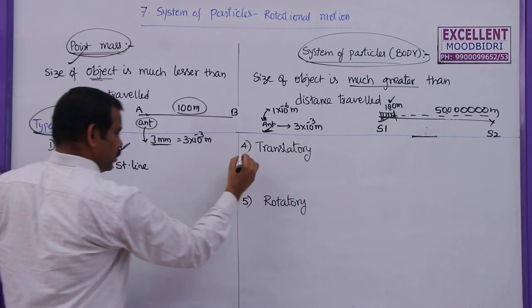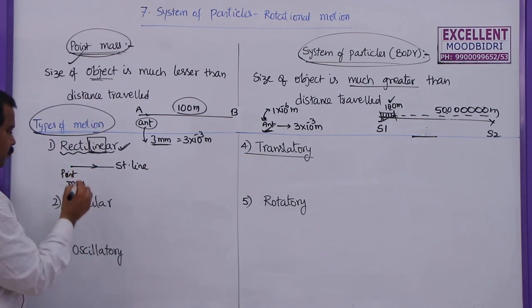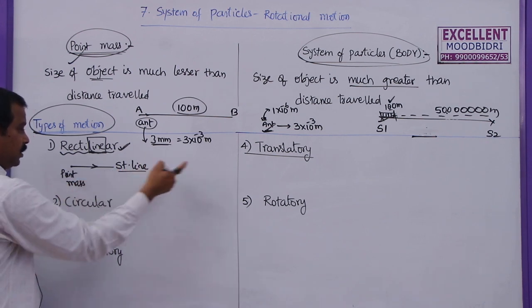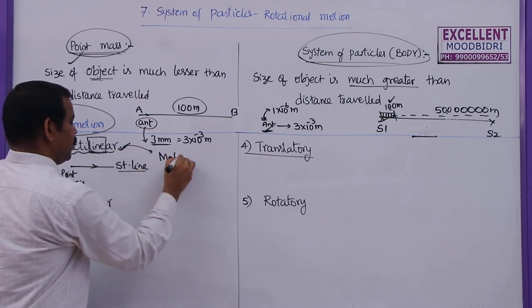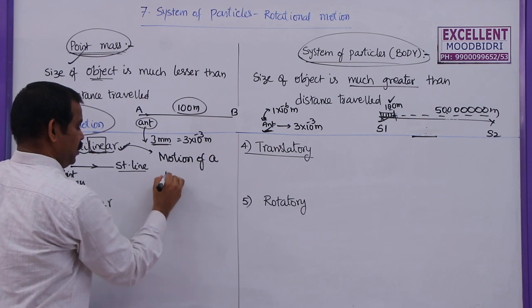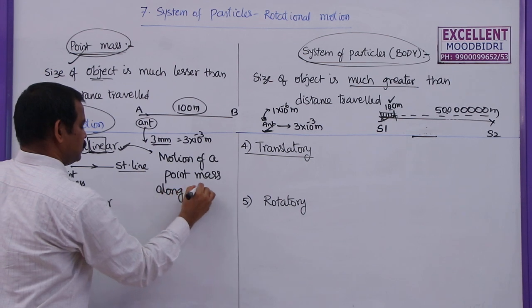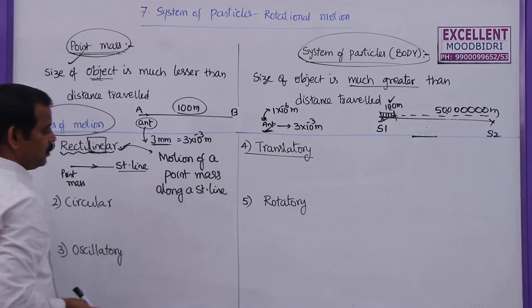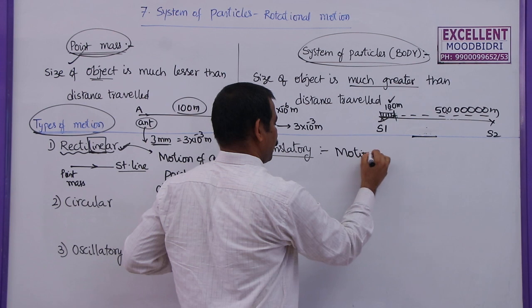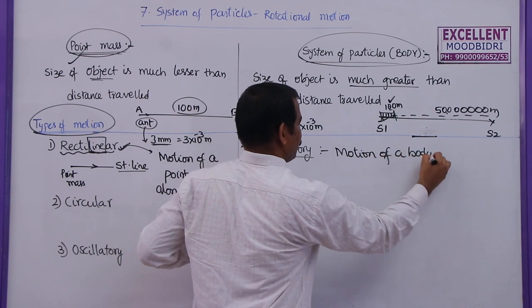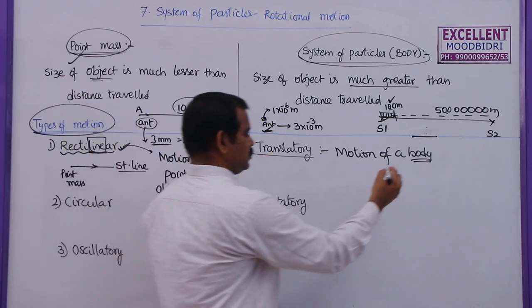If you take translatory motion, this is also motion of a body along a straight line, but this is a motion of a point object. So what is meant by rectilinear motion? Motion of a particle, best is a point mass, along a straight line is called rectilinear motion. Motion of a body, which is not a particle or point mass, along a straight line is translatory motion.